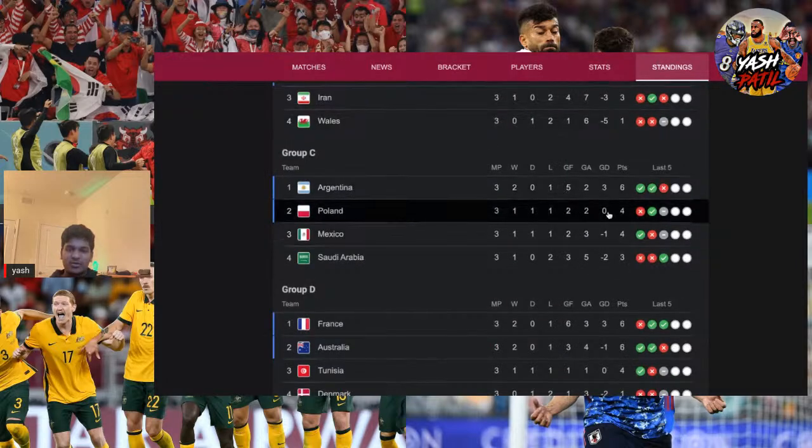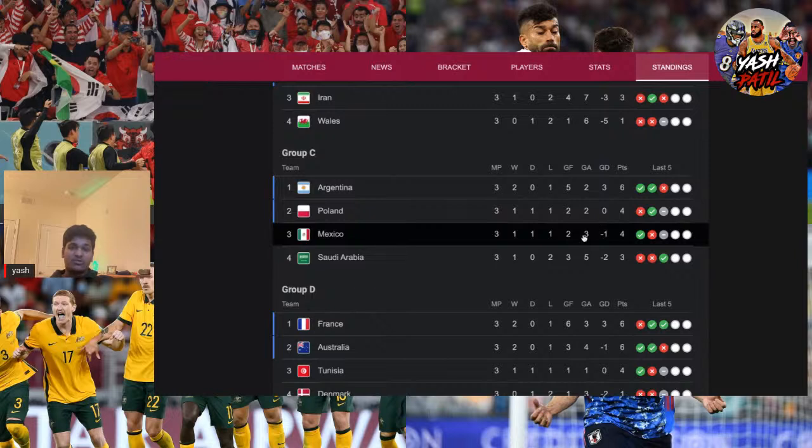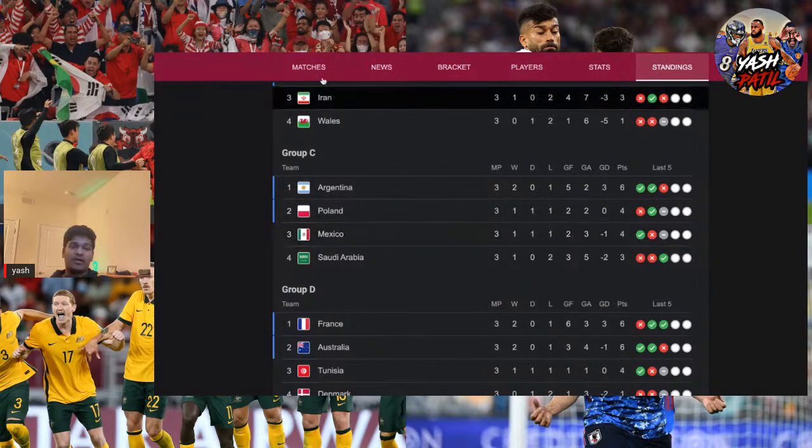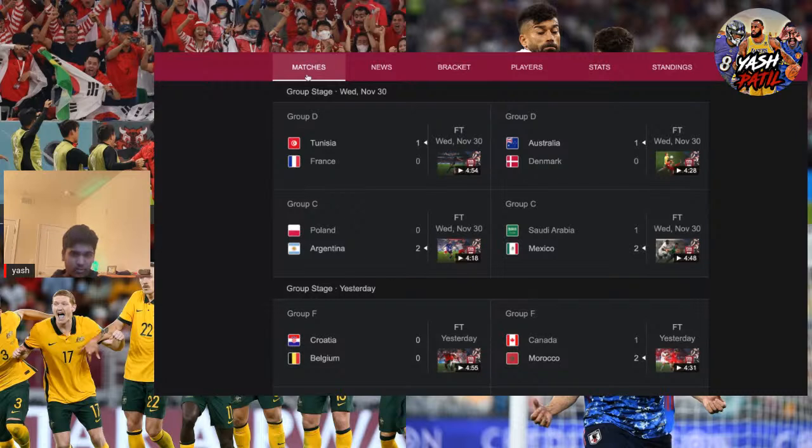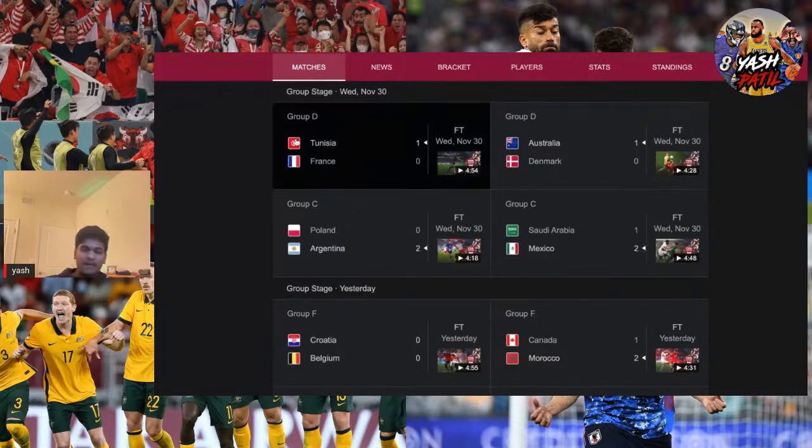You guys can see goal difference right here, -1 and 0. And they would have had more goals scored. As you guys can see, more goals scored for Mexico here. Or no, this is more goals scored, so they would have had 3 right here. So then they would have moved on. So unfortunate for Mexico. They're out.